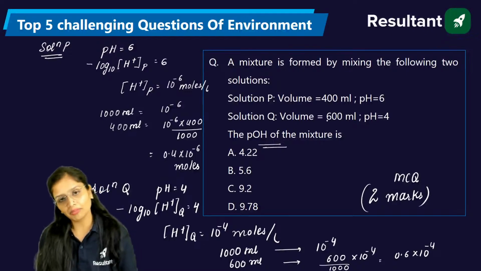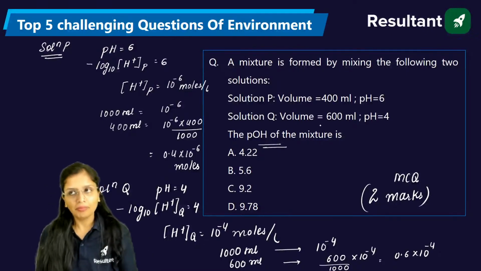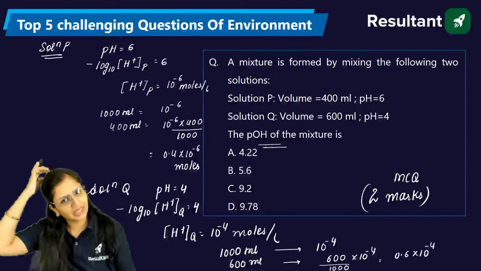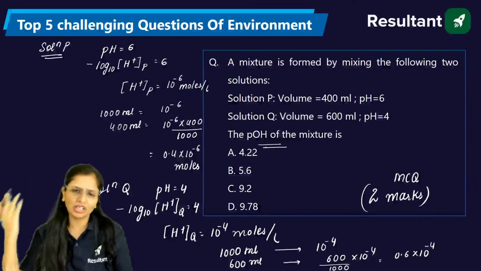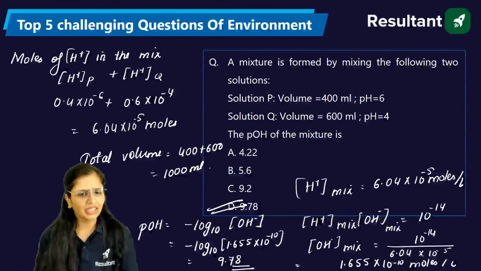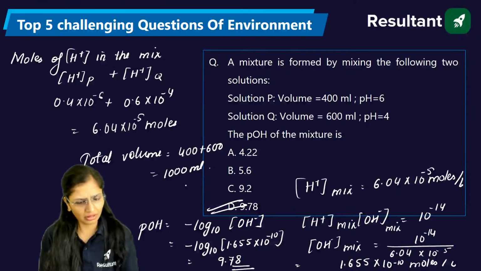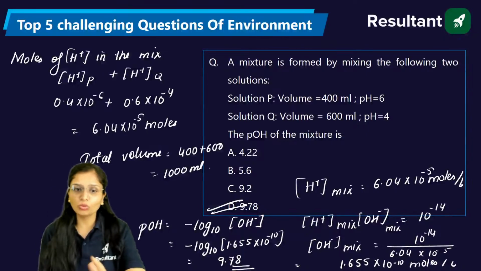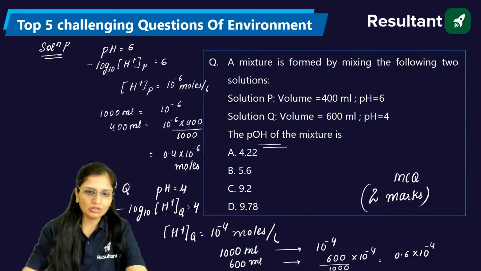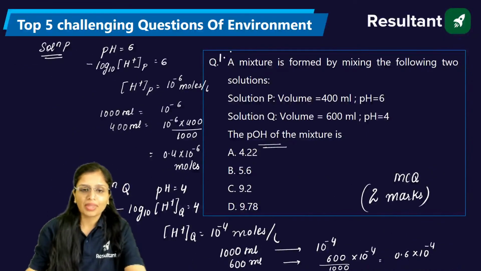One thing it has made very simple in the end, but it's not necessary that it will be there. 600 and 400 ml total made 1000 ml, but maybe in numericals they can be 1200 ml, there can be 1500 ml, anything can be there. So divide by that amount, make it per liter. That can be one more twist which they can ask you. Fine, so this is your question number 1.